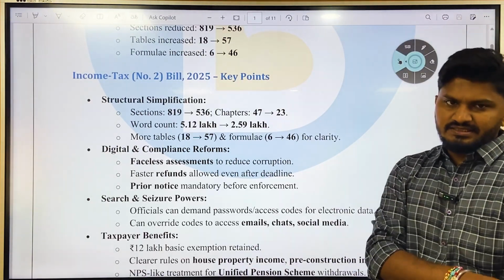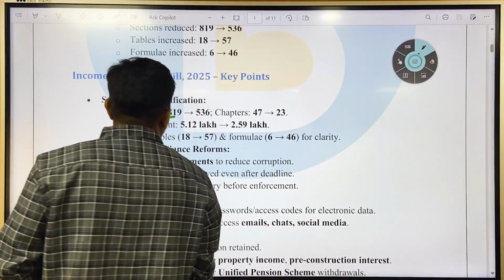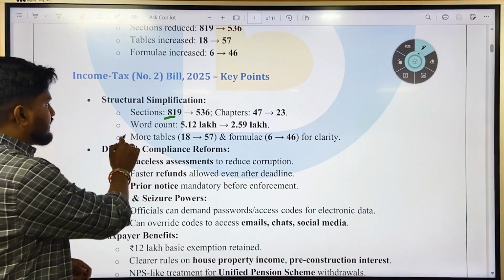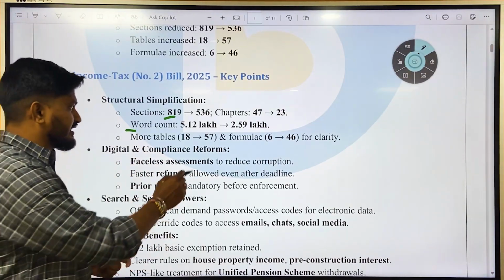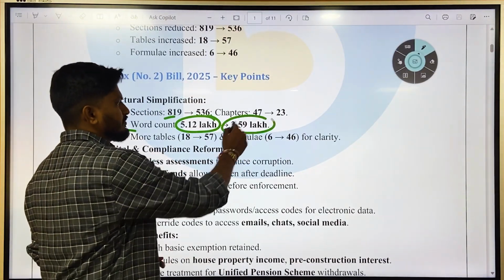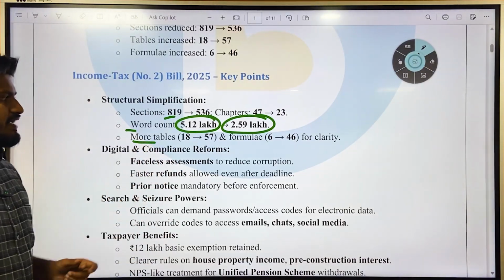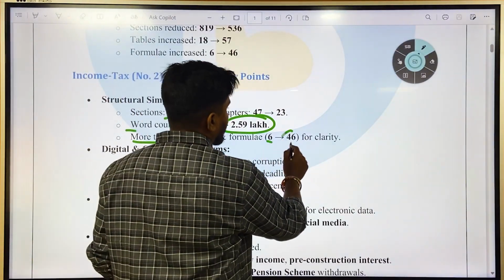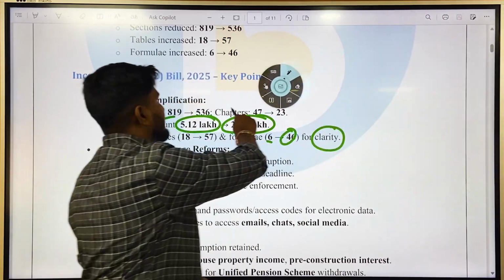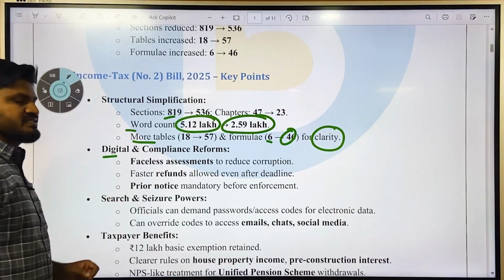So it has resulted in structural simplification. The sections have been reduced from 819 to 564. The chapters have been reduced from 47 to 23 and the word count has been reduced significantly from 5.12 lakh words to 2.59 lakh words. Okay, and there have been more tables, from 18 to 57, and formulas, from 6 to 46, in order to bring more clarity. Okay, so it has mainly focused on simplification and also it has included digital and compliance reforms.